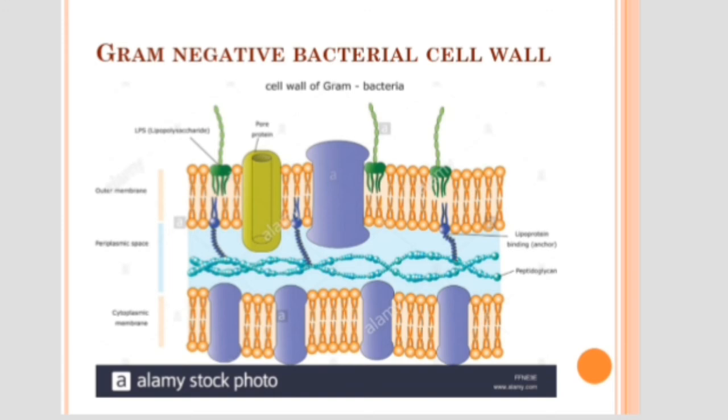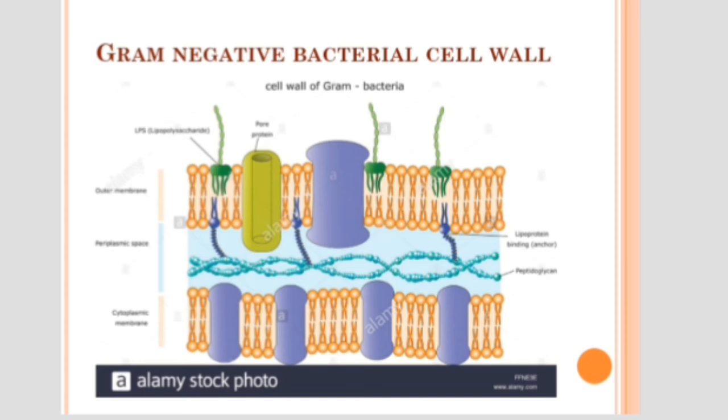Above the peptidoglycan layer we can see the outer membrane, a lipid bilayer composed of LPS, with porin proteins. The O antigens are not marked here, but the green colored material attached to this LPS is the O antigen.